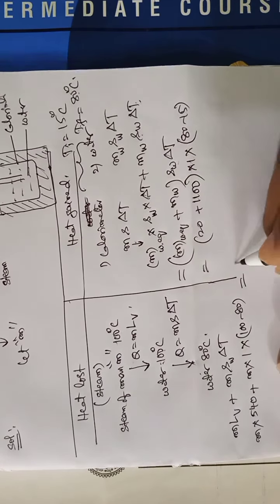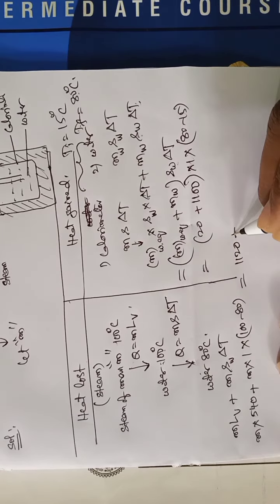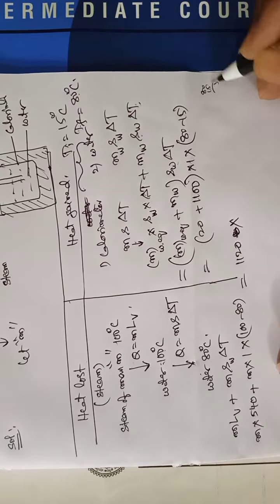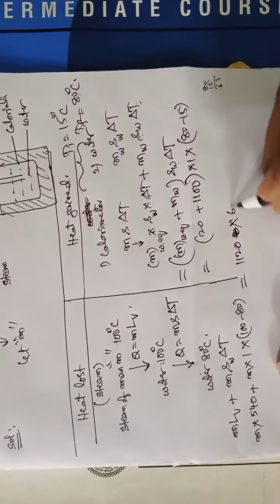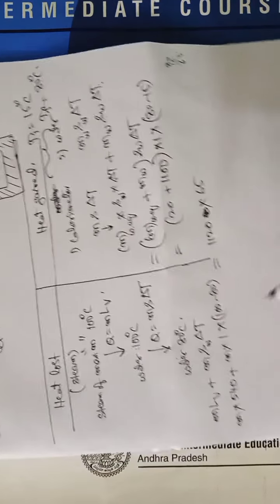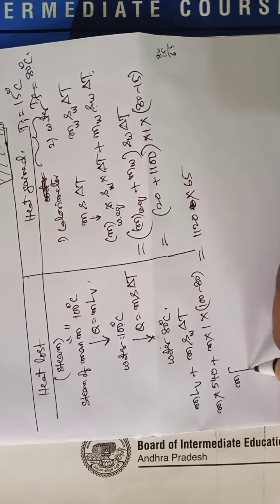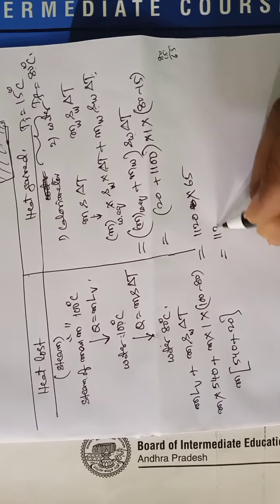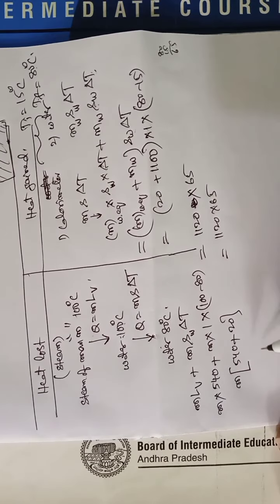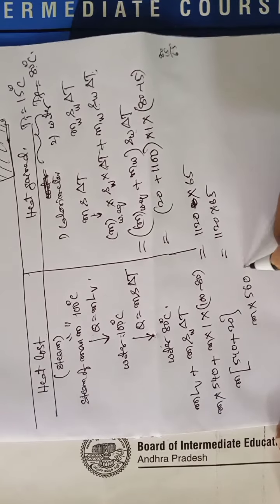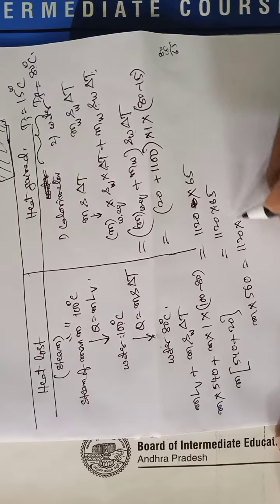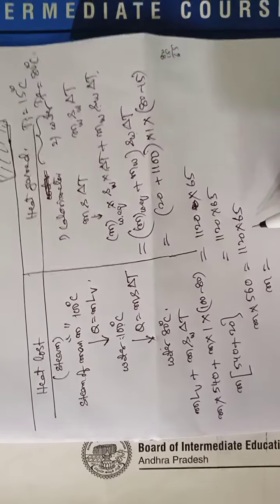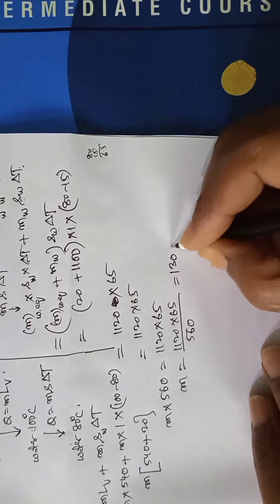So here we have 1120 into 65. Here 540 plus 20, is equal to 130 grams.